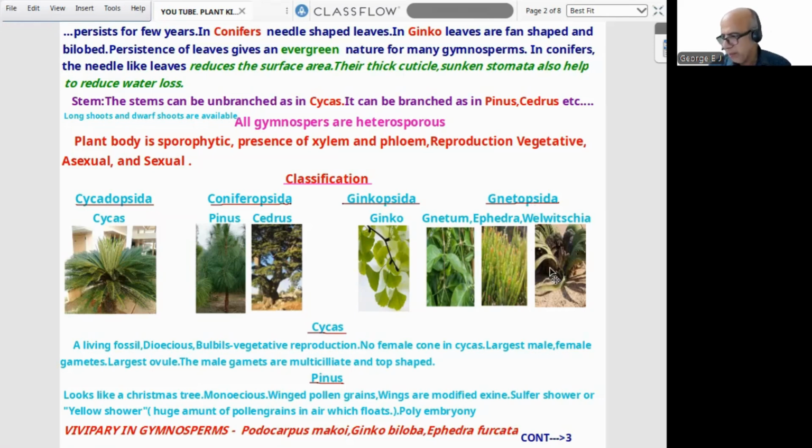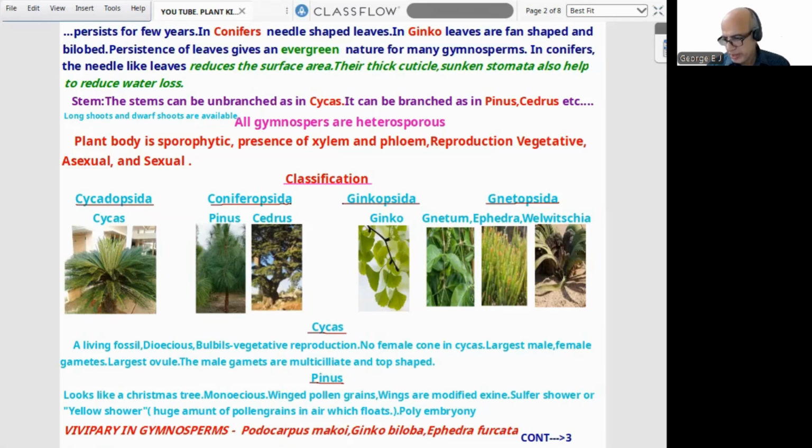So each item I mentioned with the diagram and the heading, and each plant group will be analyzing character. Cycas, a living fossil, very slow growth. It is dioecious. Bulbils are the vegetative reproductive structure. No female cone in Cycas. Largest male and female gametes, largest ovule. Then male gametes are multiciliate and top-shaped, water needed. So some characters explain why Cycas is called a living fossil.